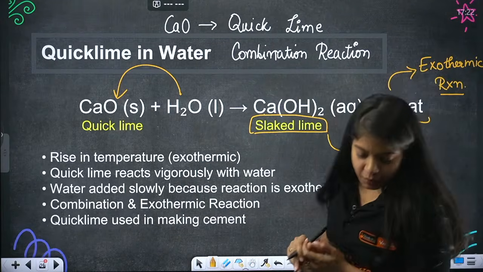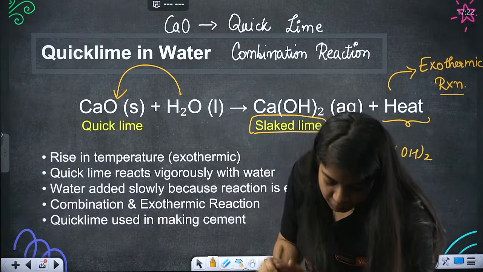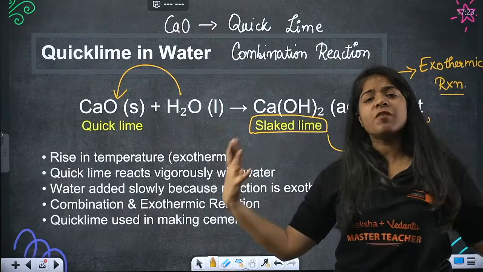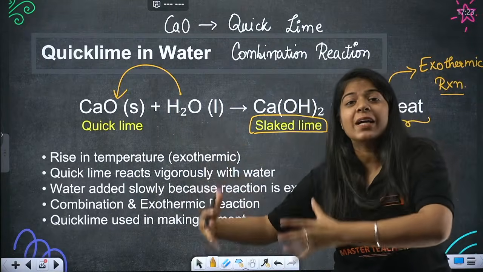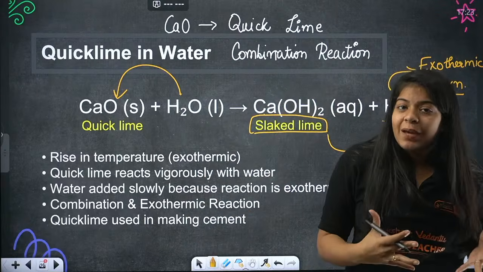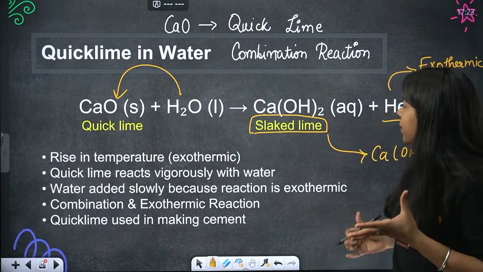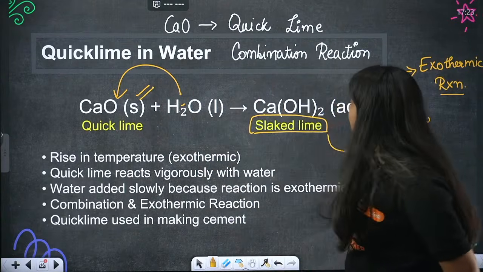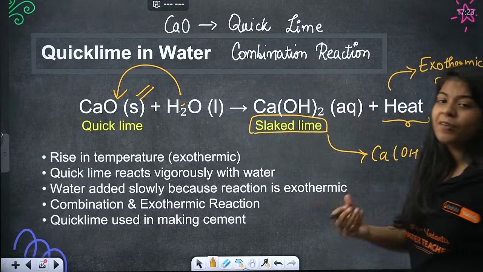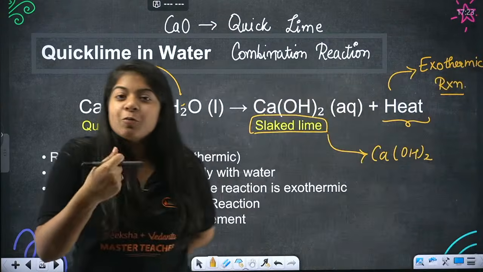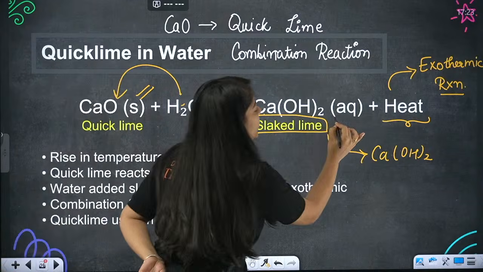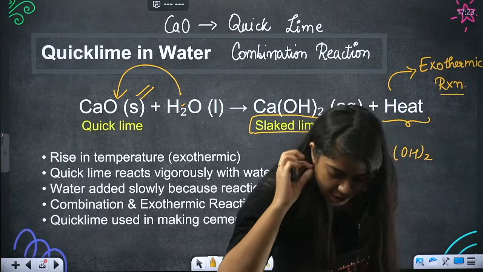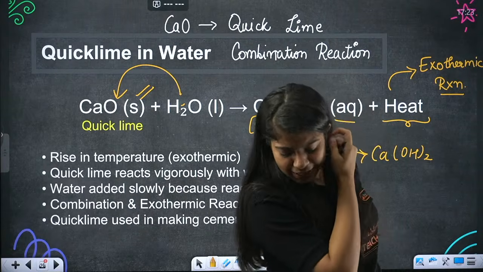Now beta, what do we have? We get that white powder, we put water in it, and lots of heat comes out of it. That white powder is quicklime, and the thing that is being made is slaked lime. Now this quicklime is solid. But this slaked lime, when we put water into something, obviously it's going to be a bit liquidy, right? So this is now an aqueous solution. Understood? This is now an aqueous solution.